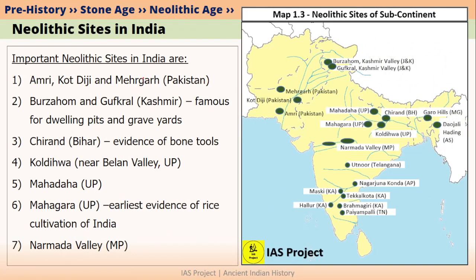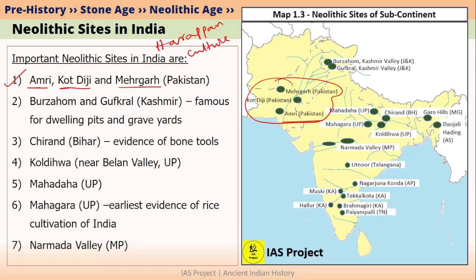Let's look at some of the important Neolithic sites in India. If we consider today's Pakistan, three sites are very important. The first one is Amri, which is located towards the south of Pakistan. And then Kot Diji and Mehergarh have been shown here. Please try to remember these three sites because we will be reading about them again in Harappan culture. So these three sites are not only Neolithic sites, but later these are also connected with Harappan culture. Okay, these three are important sites in Pakistan.